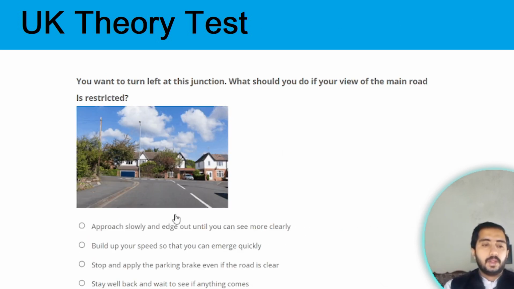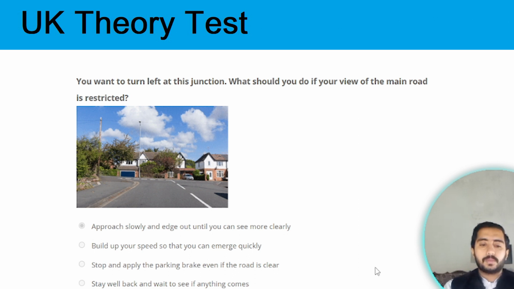Next question. You want to turn left at this junction. What should you do if your view of the main road is restricted? If the view of the main road is restricted, then approach slowly and edge out until you can see more clearly.